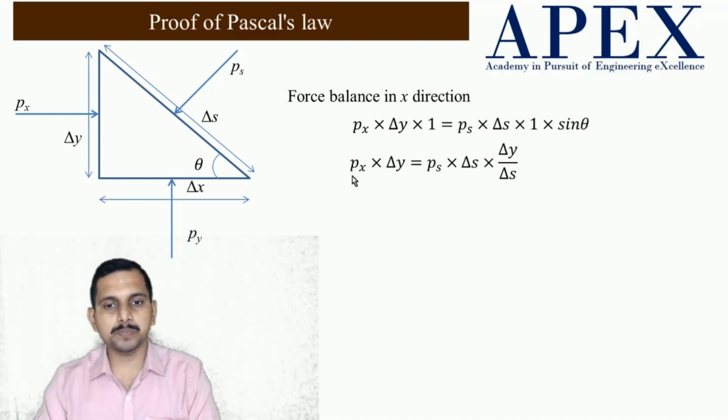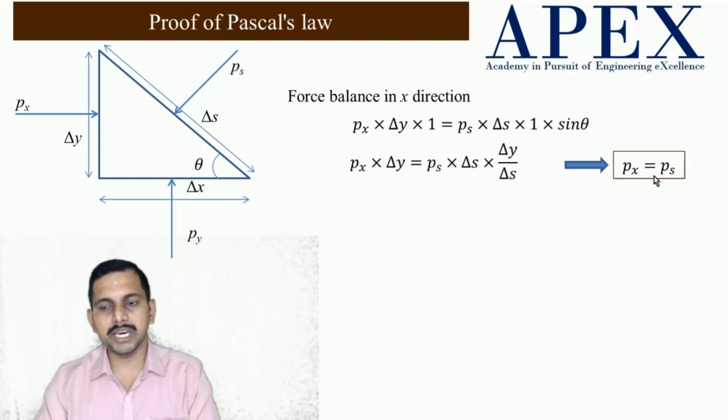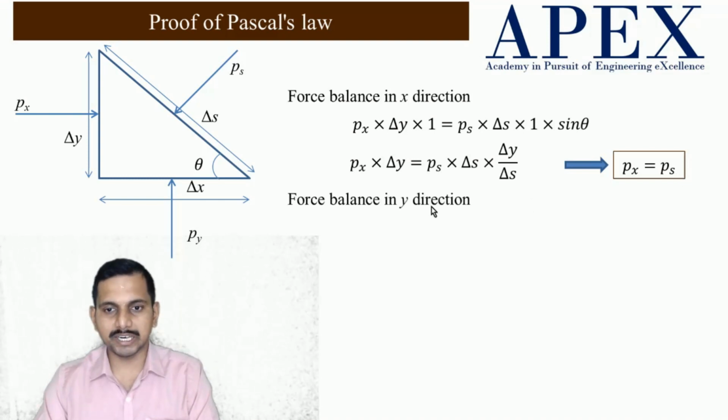Now this is Px into delta y is equal to Ps into delta s into delta y by delta s, because sine theta is equal to opposite by hypotenuse. Opposite is delta y and hypotenuse is delta s. So delta y and delta y cancel, delta s and delta s cancel, and what we get is Px is equal to Ps. In a similar way we will do the force balance in the y direction.